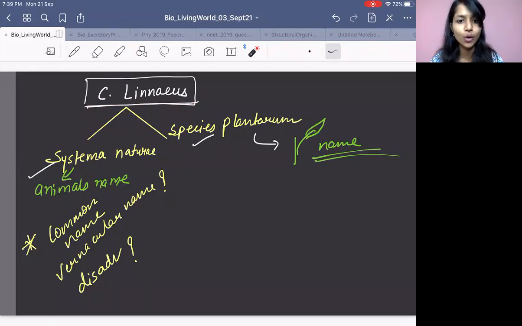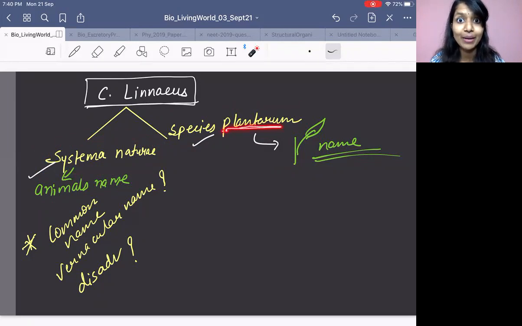He gave rules to follow. Yes? So you know he wrote some books. For animal names, the book which he had written was Systema Naturae. And for plants, the book which he had written was Species Plantarum. Very easy. Remember one, automatically the second one you will be able to remember.